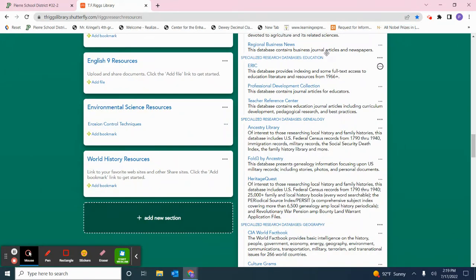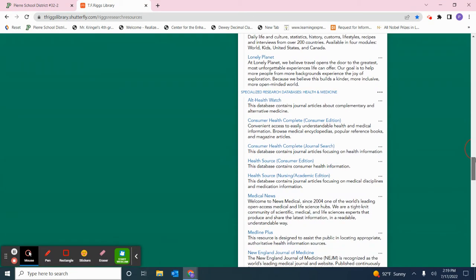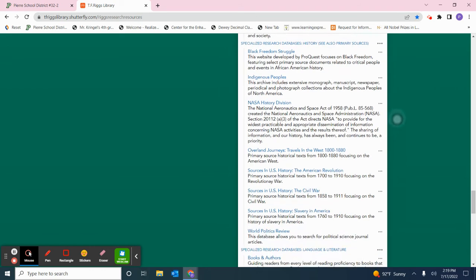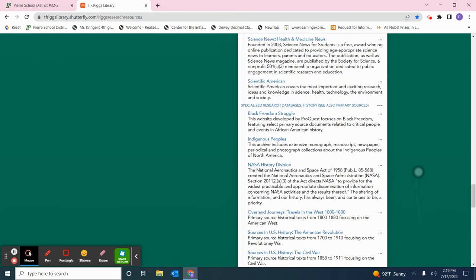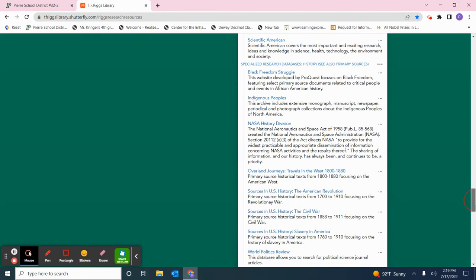These three right here relate only to education. These three relate only to genealogy. These three are geography databases. These many, I think there's like 10 or 12, are related to health and medicine. And these right here, and there's 1, 2, 3, 4, 5, 6, 7, 8, are 8 other resources you can use to find primary sources on history, particularly U.S. history.